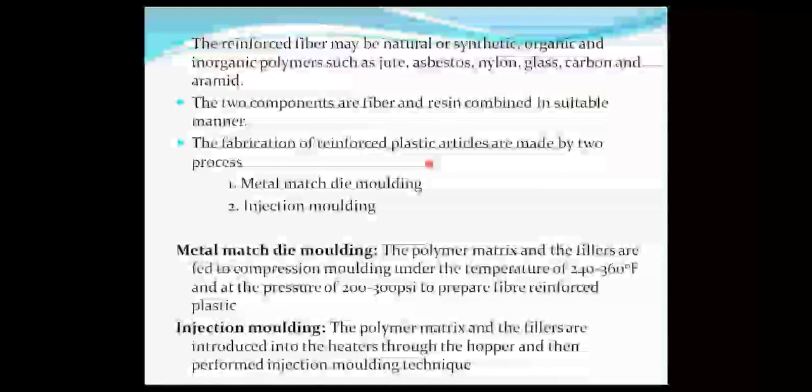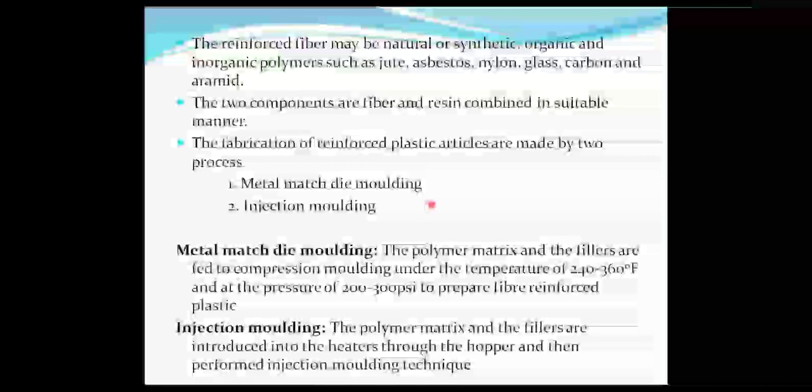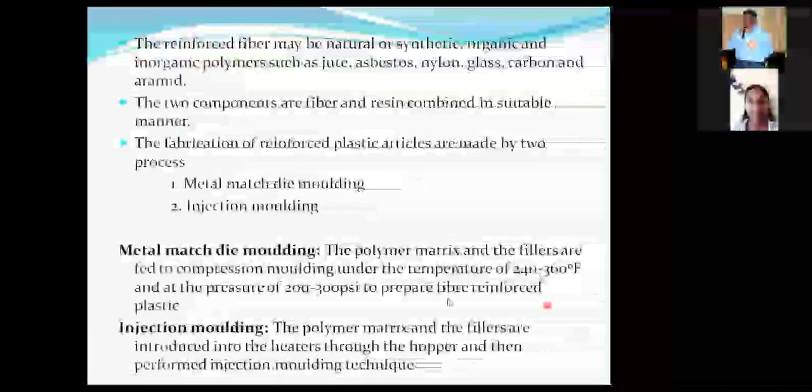We are adding different categories of fibers. When those different categories of fibers are added to the plastic, then they can be molded. We all know about molding, right? There are different classifications of the molding process. The first is metal match die molding, and number 2 is injection molding. In these processes, high pressure is applied, followed by high temperature conditions.